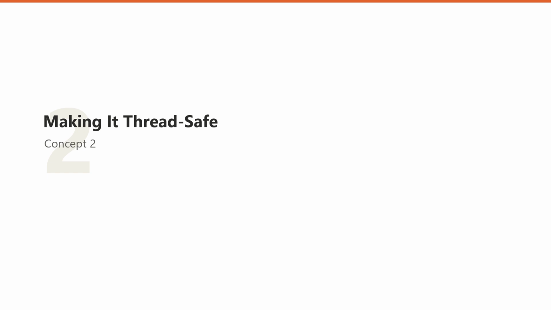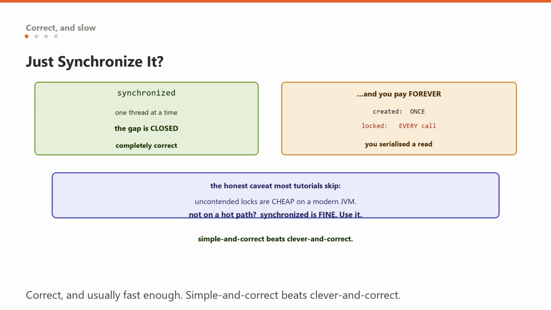On to the second one. The obvious fix, and why it is not good enough. The obvious fix is to put the word synchronized on the getInstance method. And it works, it is completely correct. Only one thread can be inside that method at a time, so the check-then-act gap is closed, and you can never get 2 instances. So why does anybody go further? Because you have paid for that safety on every single call, forever, and you only actually needed it once.